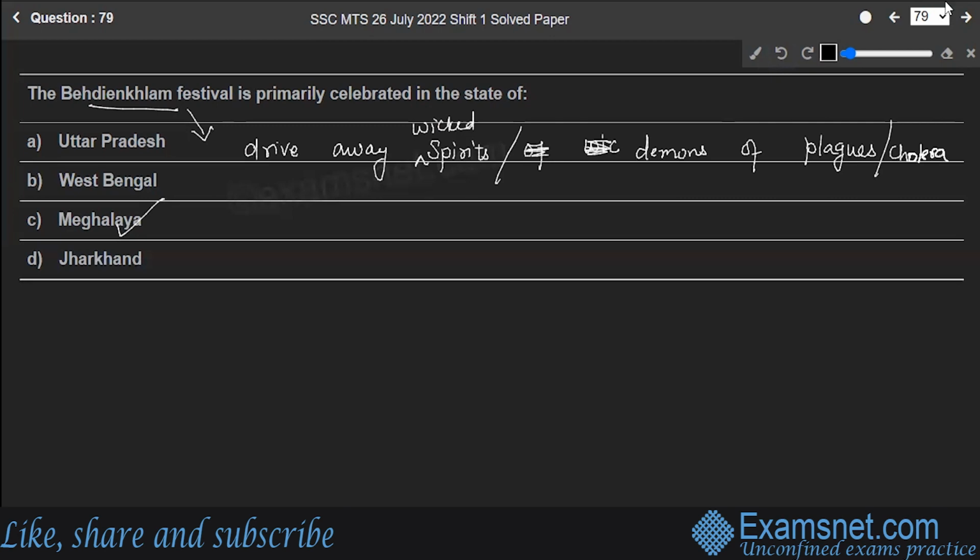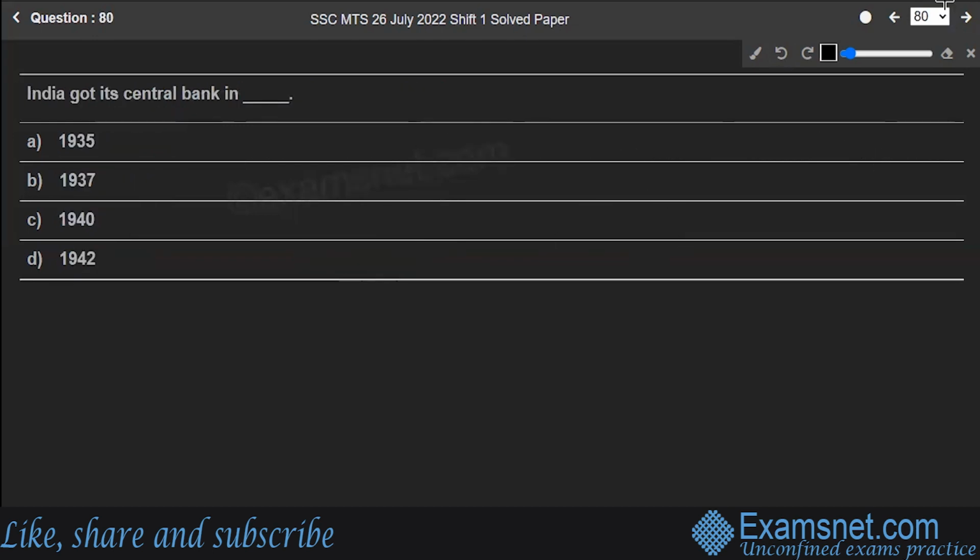This is the meaning of the given word. Prior to rainy season, which also marks the end of the planting season, it is observed. This harvest festival is celebrated in order to please the gods and ensure a plentiful harvest. It lasts for about 4 days. So, option C is the correct answer to this question. Hope you're clear. Next is question number 80.